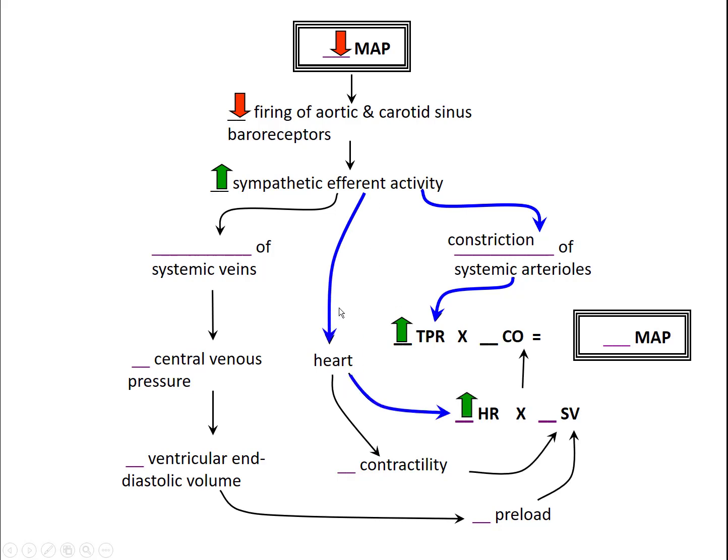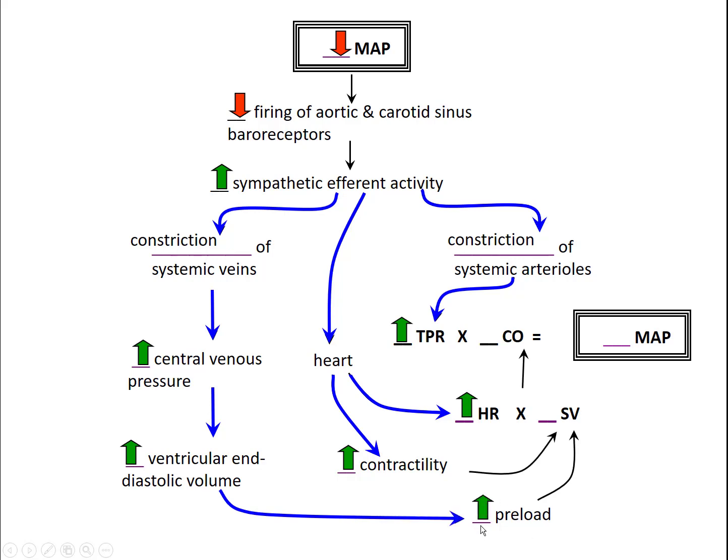Sympathetic activity to the heart increases heart rate by acting on the SA node, and it also increases contractility of the ventricular muscle. Increased sympathetic activity also causes constriction of systemic veins, which increases central venous pressure, causing increased venous return to the heart and resulting in an increase in the ventricular end diastolic volume, or increased preload.